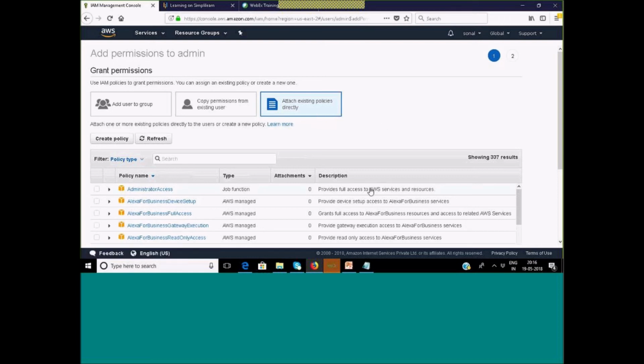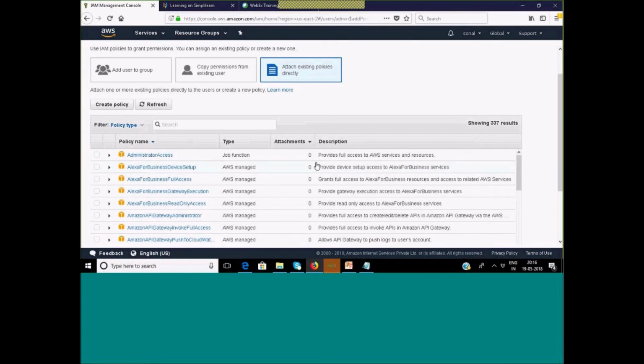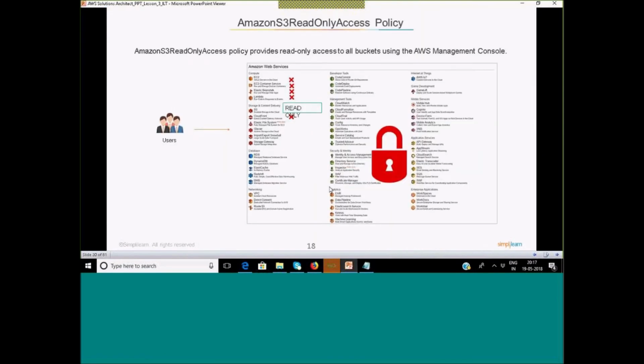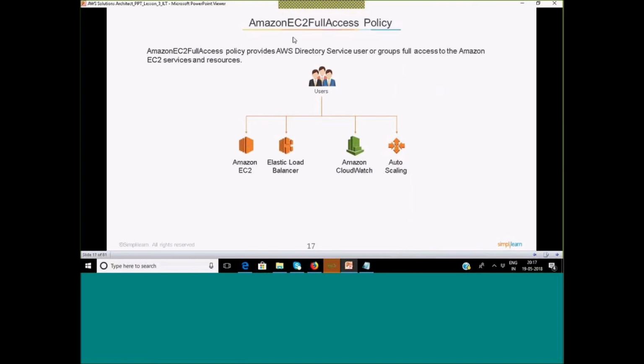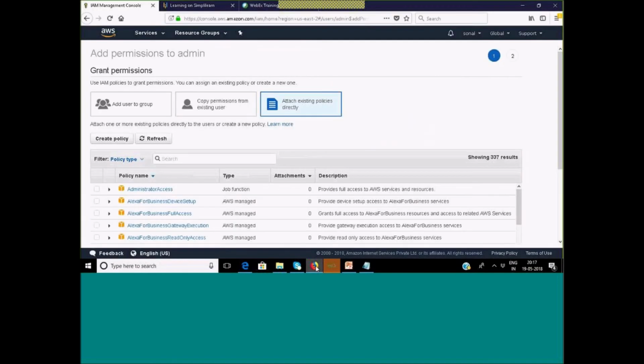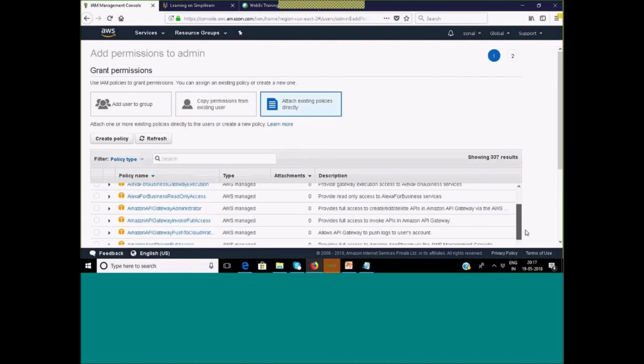Now I'm attaching the policy. So you can see a list of policies is highlighted. If you remember, we discussed some of the policies. I'm going back here and just showcasing. You see the Amazon S3 read-only policy there, which we discussed the other day. Then the EC2 full access policy. We have administrator access. If I attach this administrator access policy to my user, that user will be able to perform all the admin tasks, meaning it will become a root, right? So like this, you have the policies.